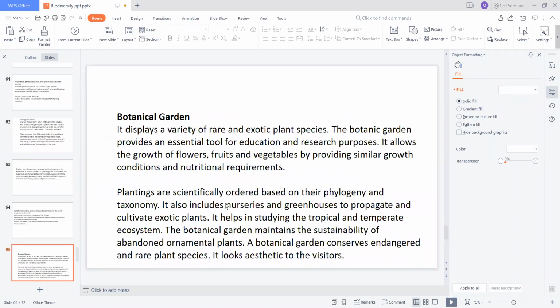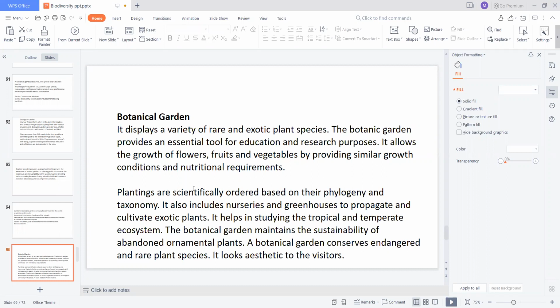The next one is the botanical gardens. We already discussed botanical gardens. Here a variety of rare and exotic plant species are there. The botanical garden provides an essential tool for education and research, and also allows the growth of flowers, fruits, and vegetables by providing similar growth conditions and nutritional requirements.